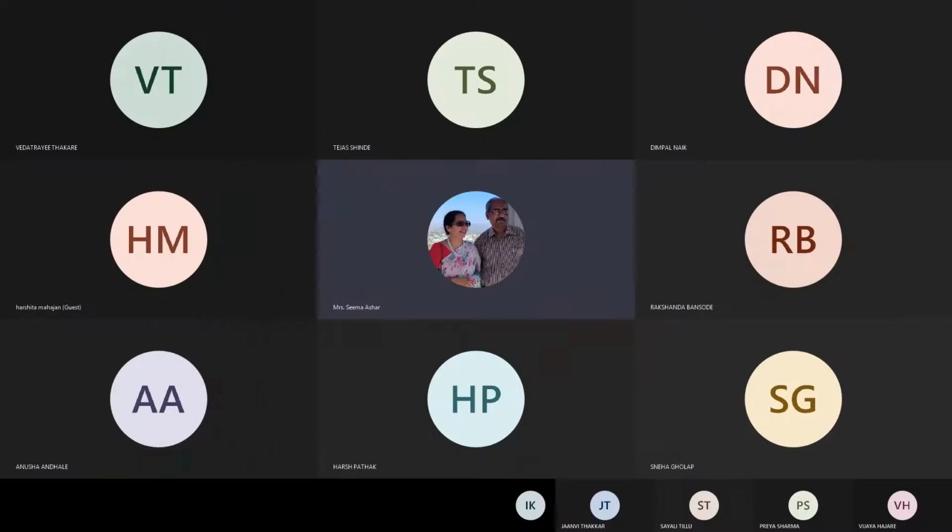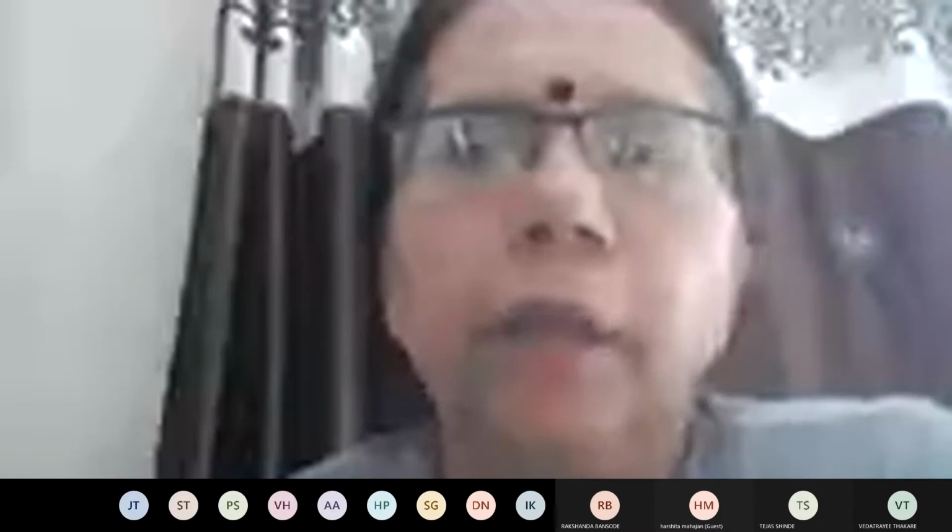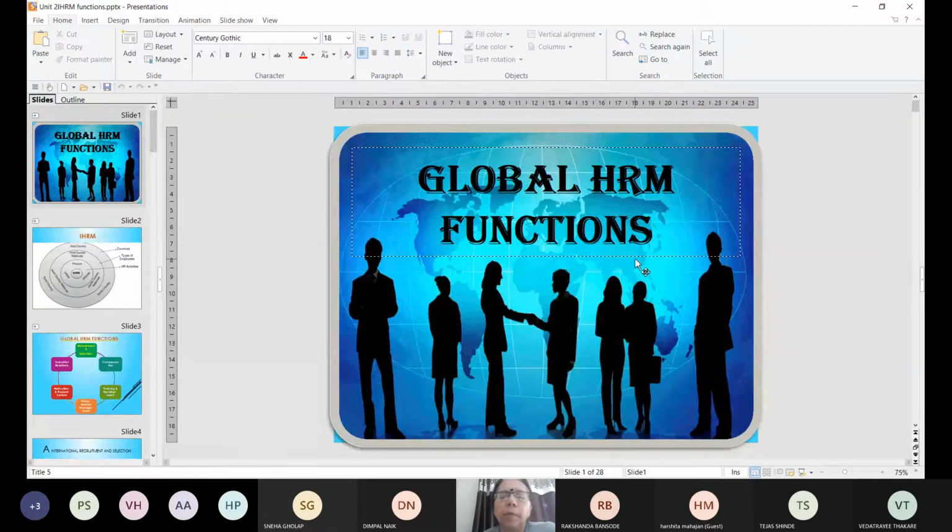We are on Unit 2 of the subject HR in Global Perspective. Unit 2 of this subject talks about the global HR functions. All the HR functions which you have learned till now, right from recruitment, selection, training, development, performance management, compensation management, everything, when they are done at a global level, at an international level, they are categorized as global HR management.